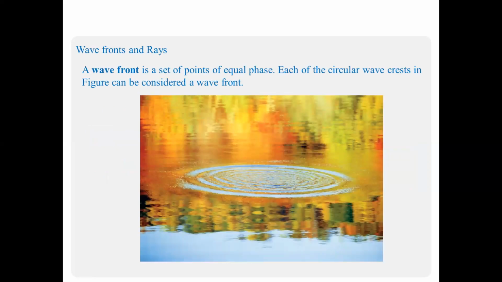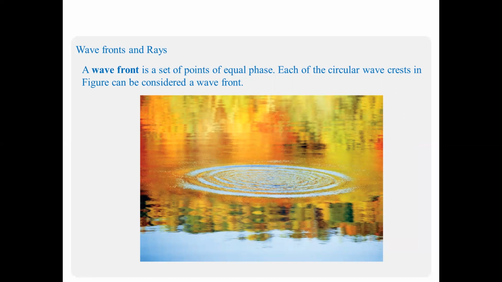Now, how can we define wavefronts and rays? The figure shows a wave produced in water, and the propagation direction is also shown. A wavefront is a set of points of equal phase. Each of the circular wave crests in the figure can be considered a wavefront.